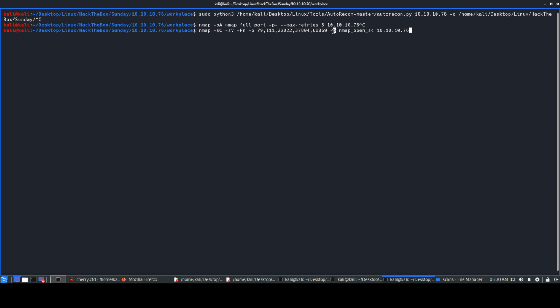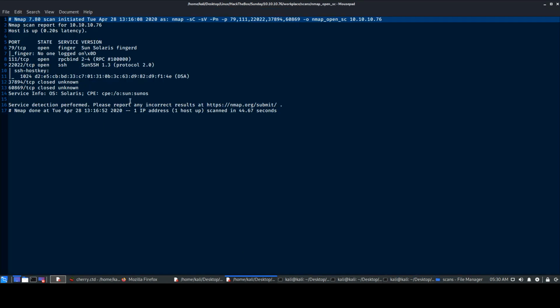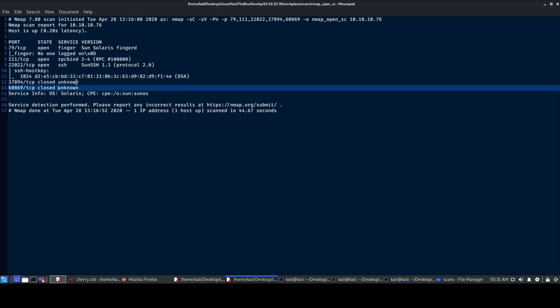Then we'll be giving the -o switch for output, and I just renamed it to this, you can rename it to anything. And also we'll be giving the target IP address, that is this. Once you do this, you'll get a result something like this. It says over here unknown, unknown. Then it turned out that the ports were closed, I don't know for some reason.